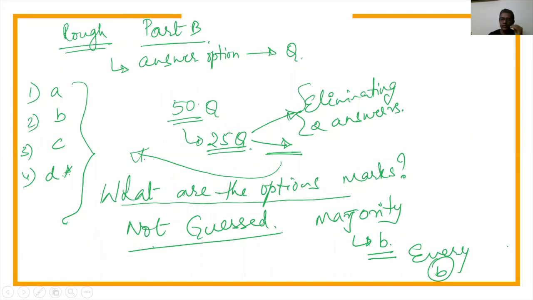Because when I, as a question paper creator, am setting up a question paper, once I decide which answer option will contain a correct answer, most of the questions will have that correct answer in those answer options. Can you repeat what you said? I didn't understand about the options.